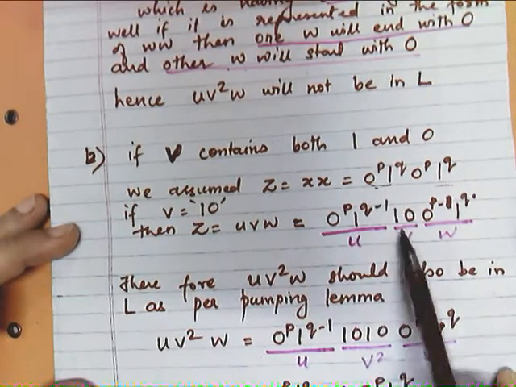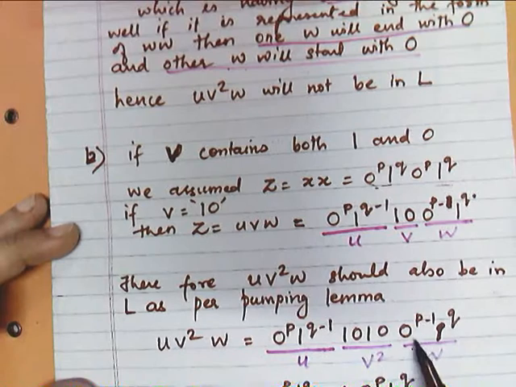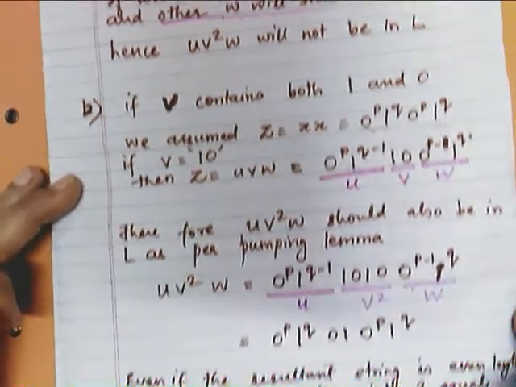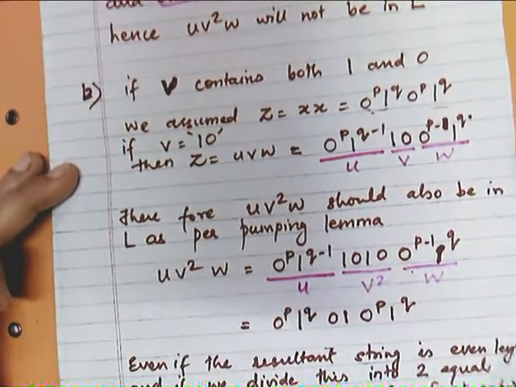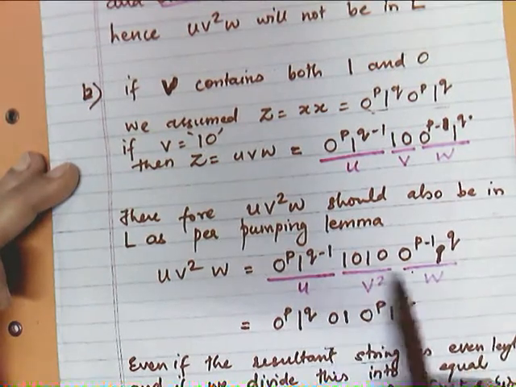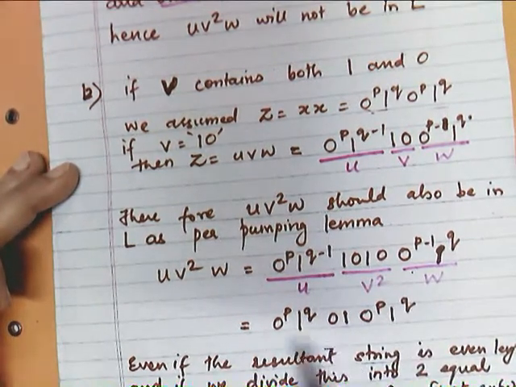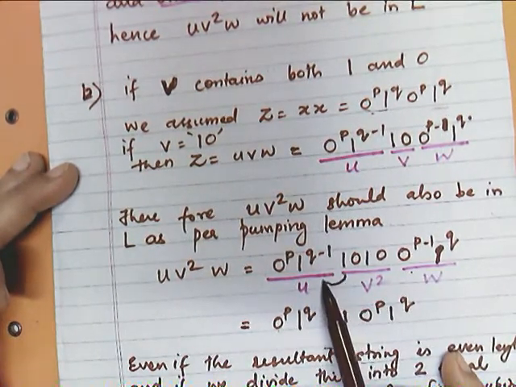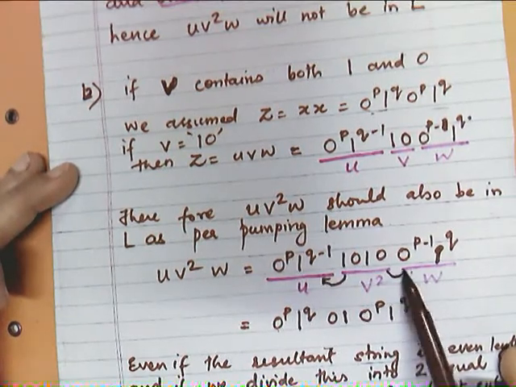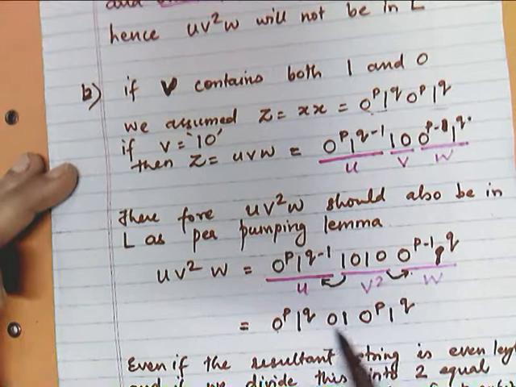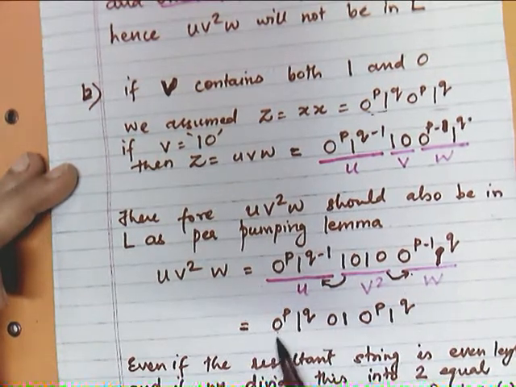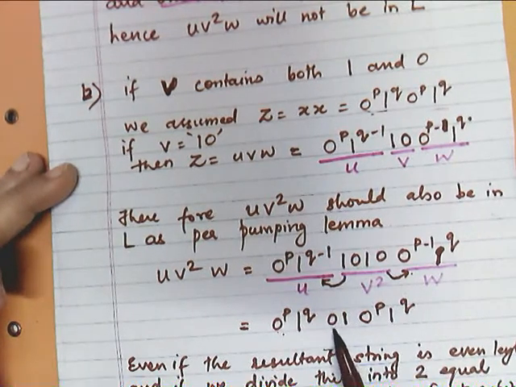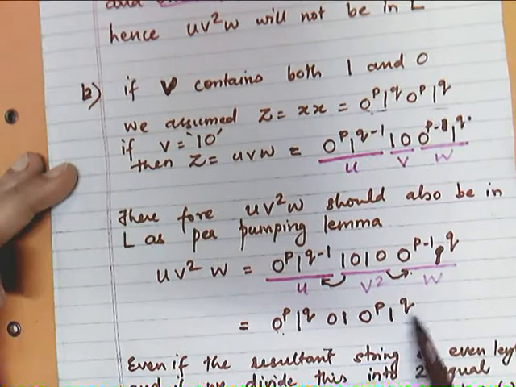Now my V square will be 1 0 1 0, and then again 0 raised to the power P minus 1 and 1 raised to the power Q. Now if we see this particular string, if I shift this 1 here and this 0 here, my resultant string will be 0 raised to the power P, 1 raised to the power Q. See, after shifting this 1 here and this 0 here, my remaining string in the middle will be only 0 1. So my resultant string will be 0 raised to the power P, 1 raised to the power Q, then 0 1, 0 raised to the power P and 1 raised to the power Q.